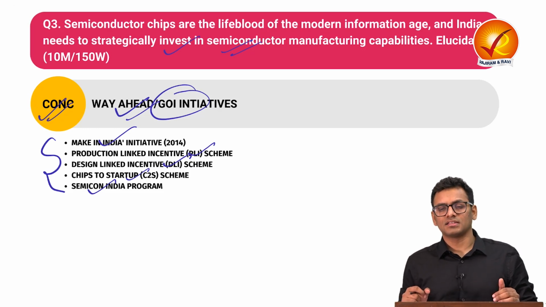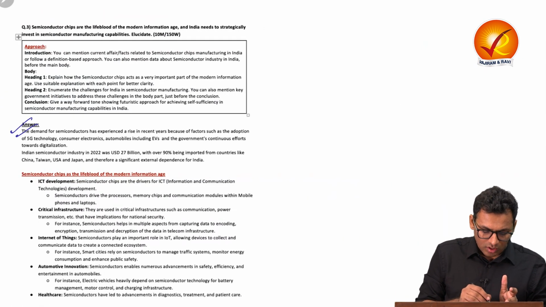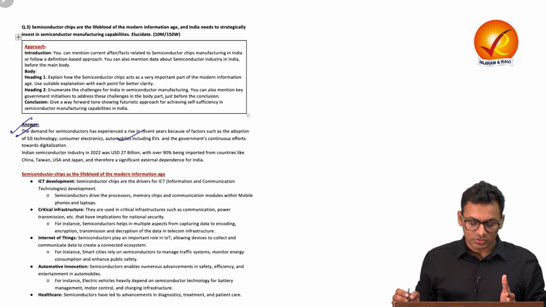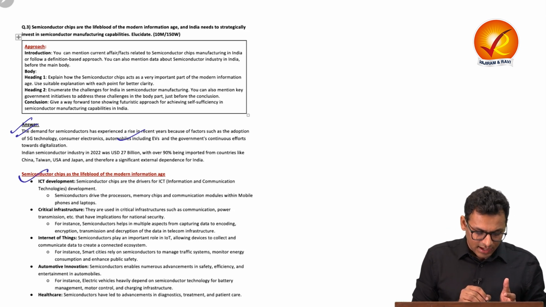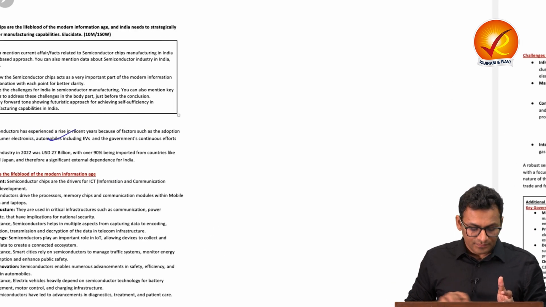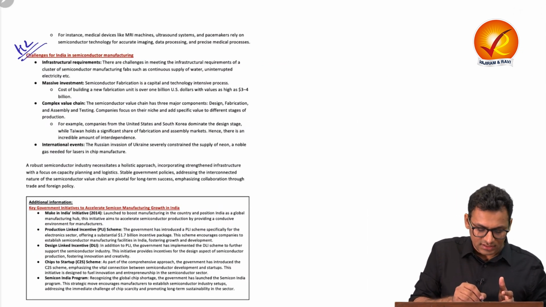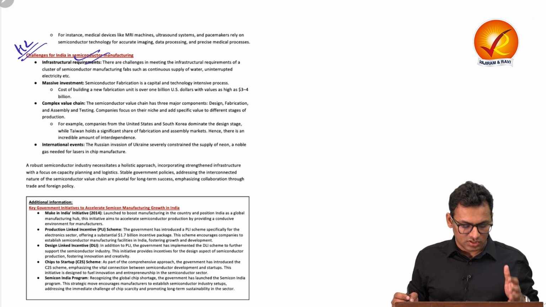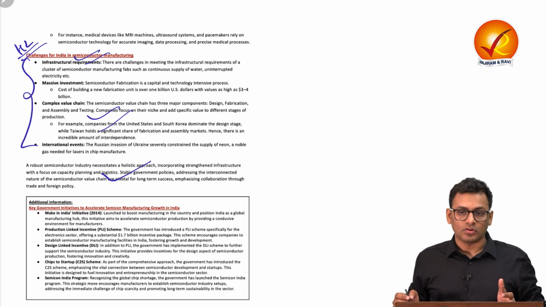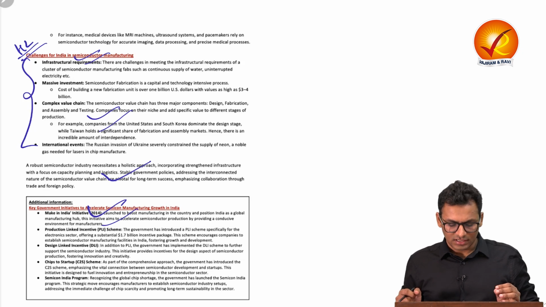Let us see the model answer and understand how we can inculcate the same in our answer writing practice. In the introduction, you can talk about how semiconductor industry is growing and there is a huge dependency on the same. You can talk about in the heading 1 how it acts as a lifeblood of modern information age. And next, in the heading 2, you can talk about the challenges for India with respect to installation of semiconductor manufacturing unit. You can list down the challenges along with proof points, and in the conclusion, you can talk about the way ahead. You can also talk about government initiatives to substantiate your conclusion.